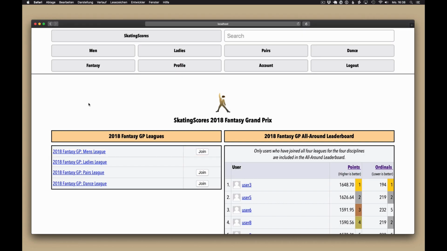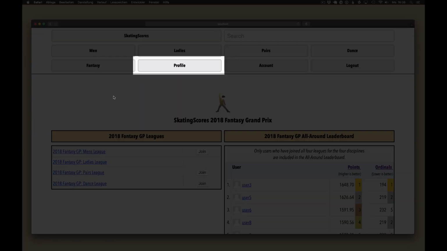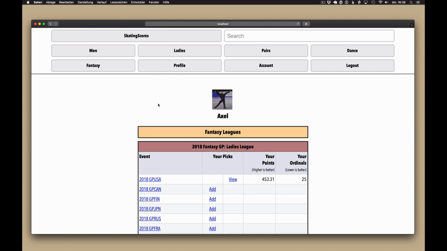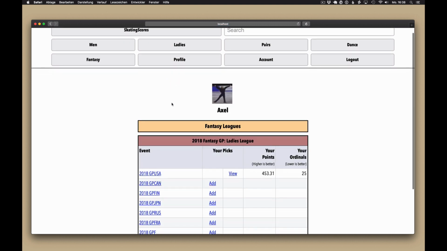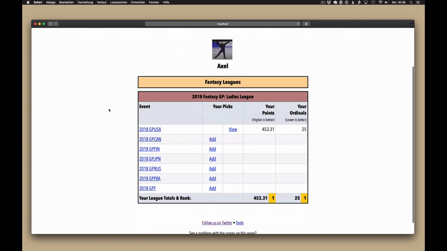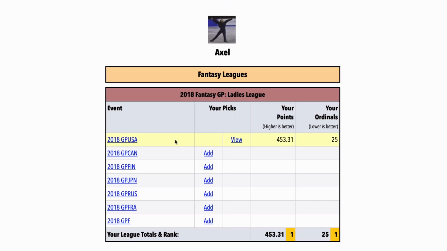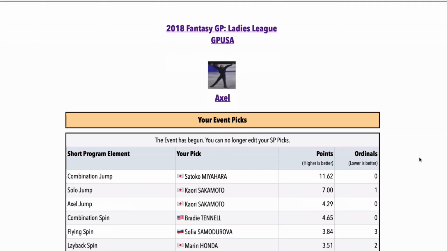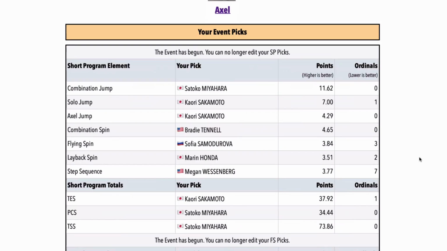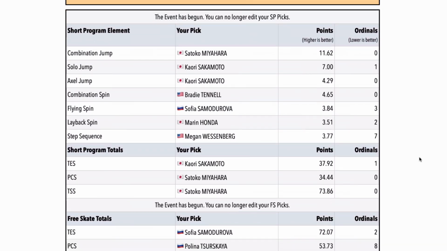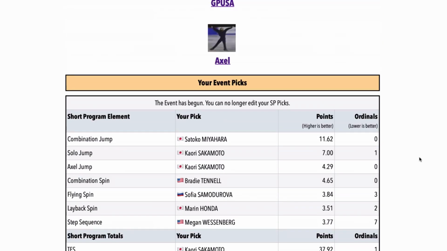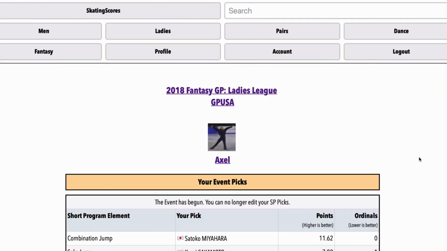Finally, note that you can visit your own profile page by clicking the profile link in the top navigation. If your account is public, you'll see what the rest of the world can see about your user account on SkatingScores.com, including your fantasy picks. If you click through to your fantasy picks for GP USA, you can view a page displaying your picks before and after the event takes place. After the event, your results and rankings for that event are also shown. You can share this page with your friends by copying the URL from the browser's address bar and pasting it in an email, in a tweet, or to Facebook, etc.